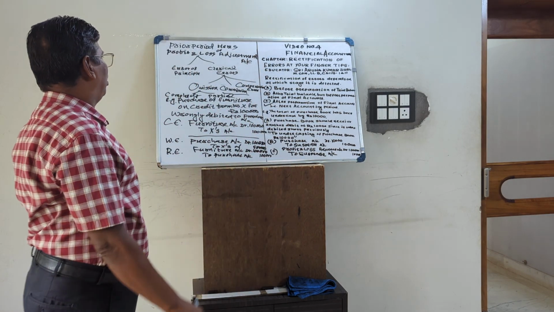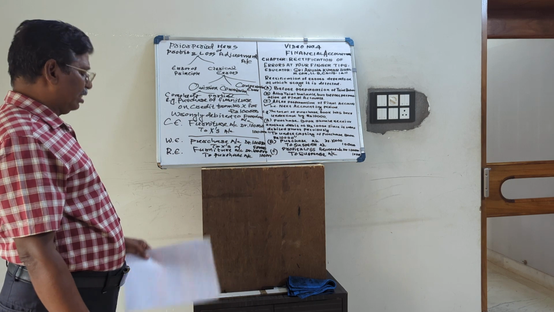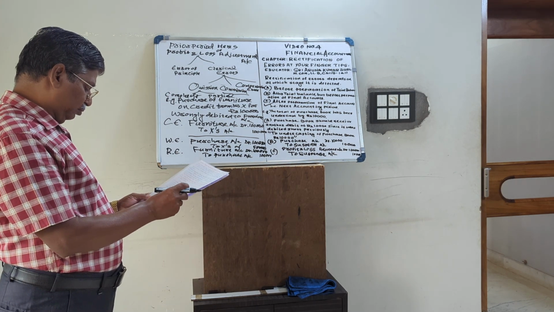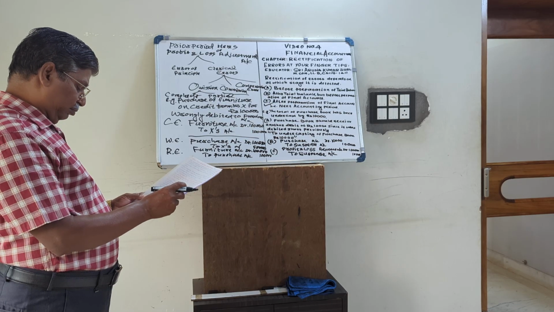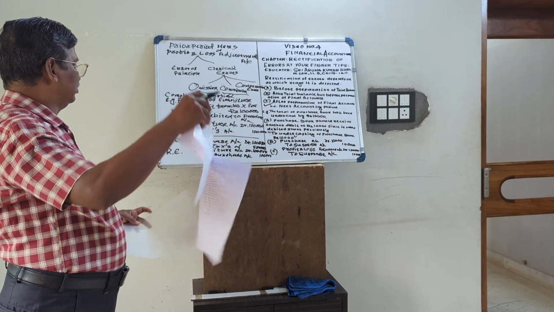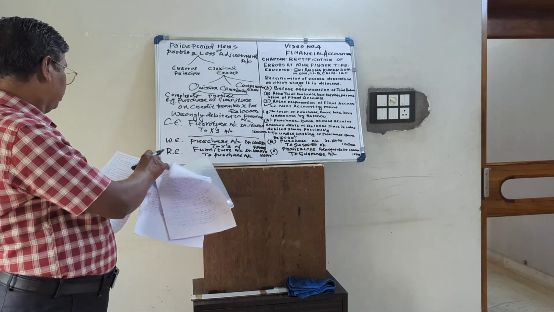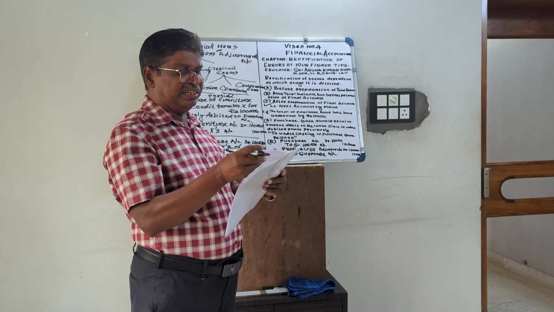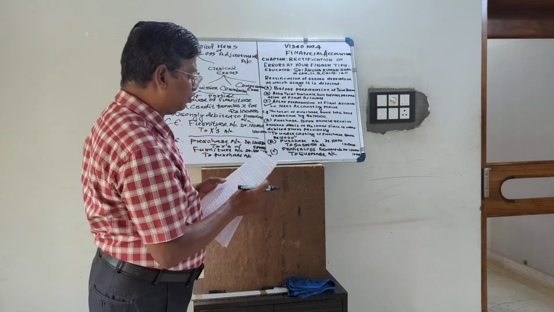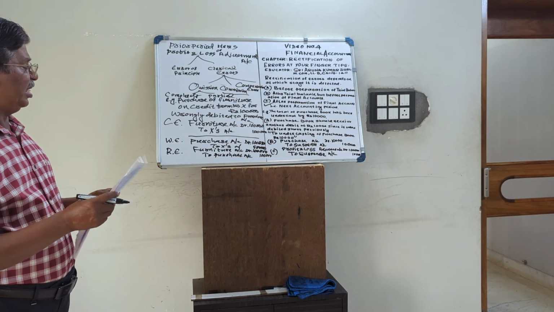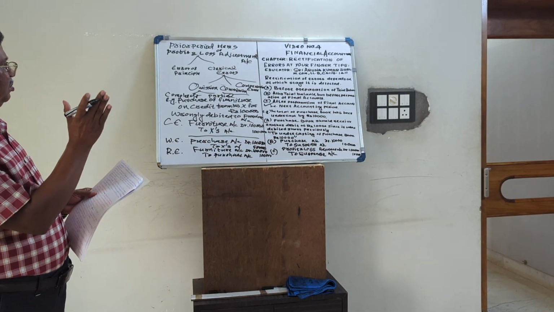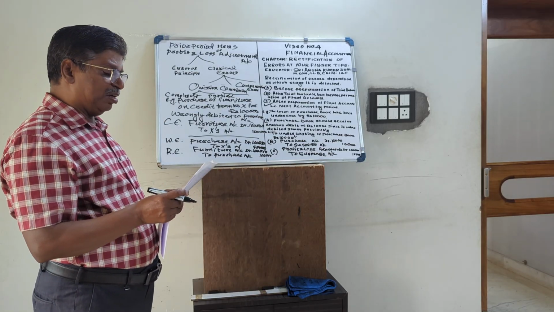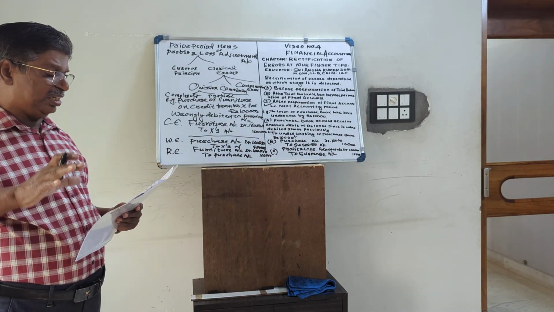Prior period items or profit and loss adjustment account. However, this prior period item should be charged after deriving the net profit of the current year. So it should be recorded separately after preparation of the net profit of the current year.